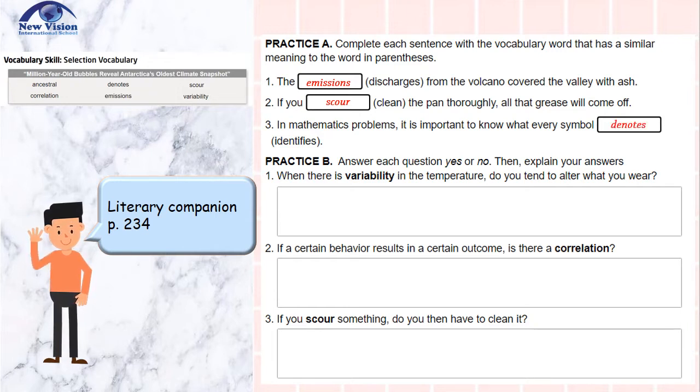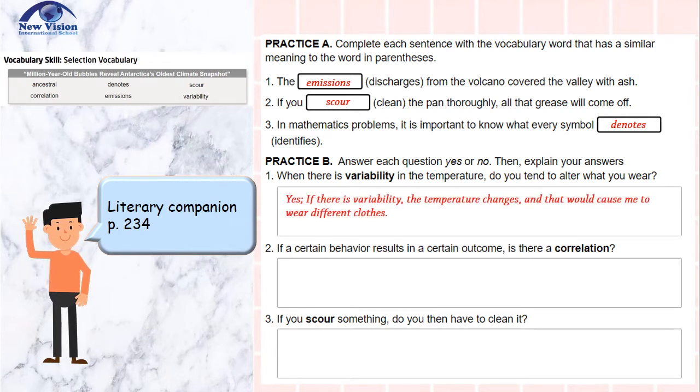3. In mathematics problems, it is important to know what every symbol identifies. Answer: denotes. Practice B. Answer each question yes or no. Then explain your answer. 1. When there is a variability in the temperature, do you tend to alter what you wear? Answer: yes. If there's a variability, there's a change in temperature, and that would cause me to wear different clothes.